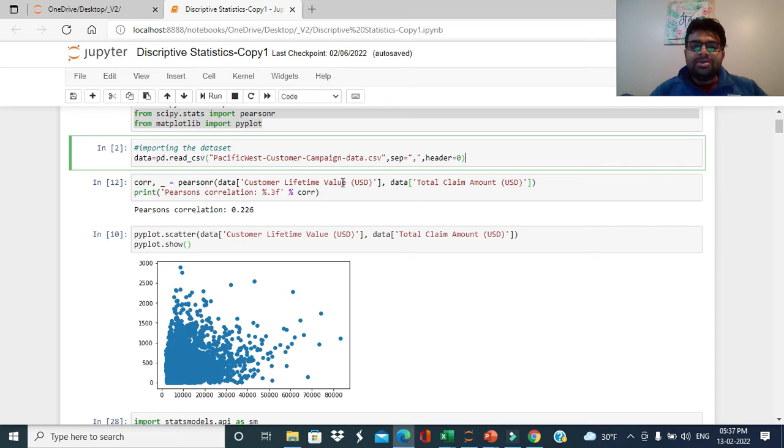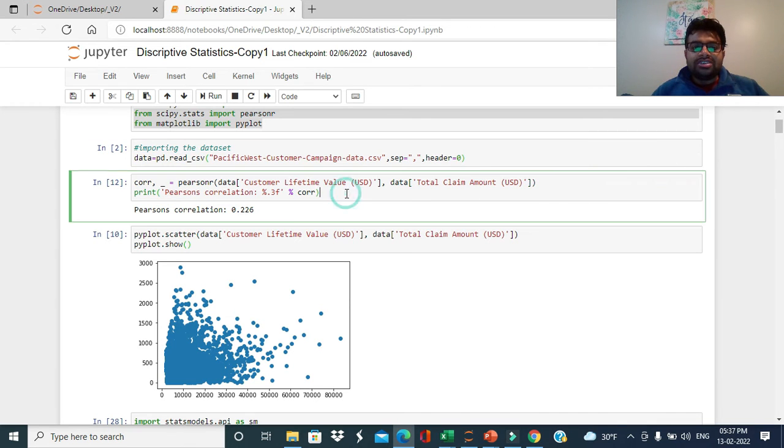All these two variables, customer lifetime value and total claim amount, are continuous variables, and we are going to calculate the correlation statistics. Once we execute these statements, we get a correlation of 0.226. However, the magnitude seems to be very low, but since it is a positive value, you can see there is a positive relationship between these two variables. When one goes up, the second one also goes up, with a strength of relationship of 0.22, right? So this is something that you can get with the correlation statistics.